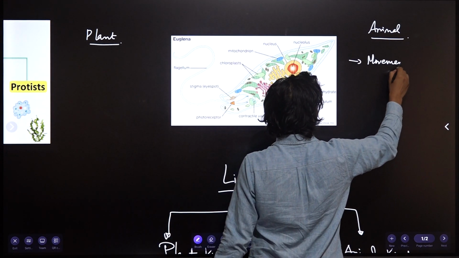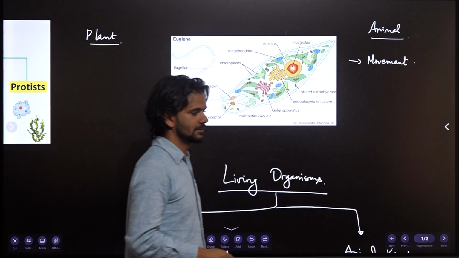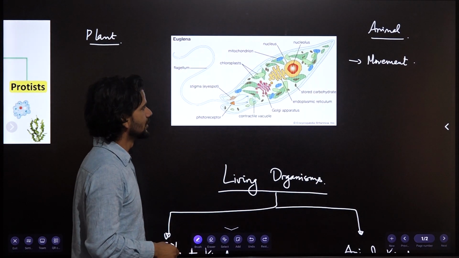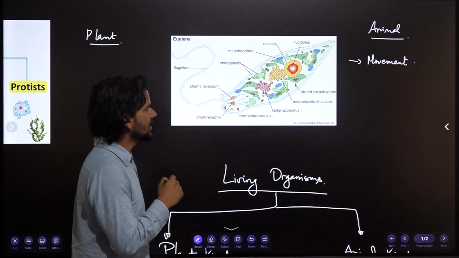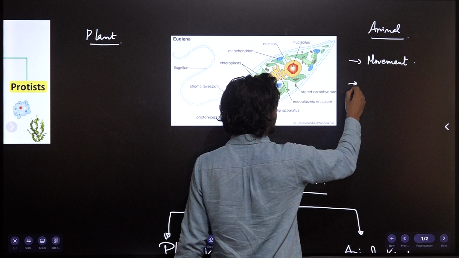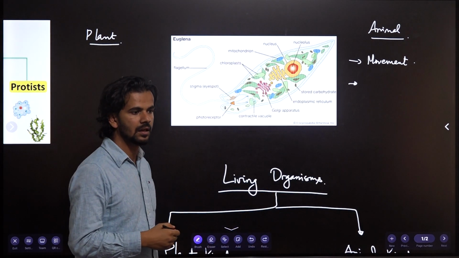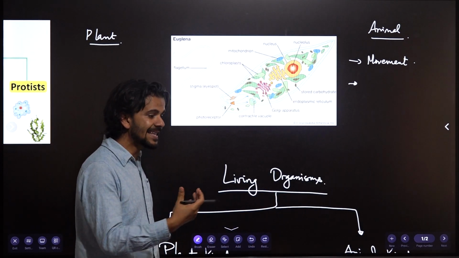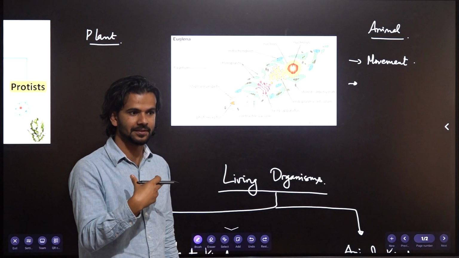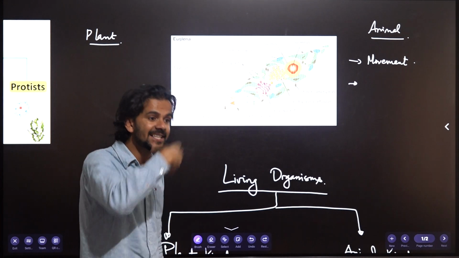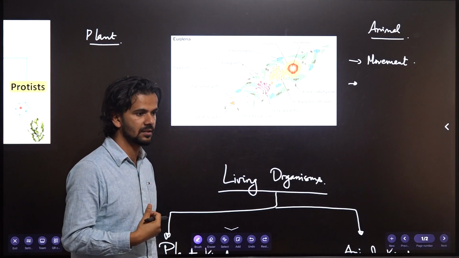This is a microorganism, a very small, unicellular organism. And the other property is that it can actually ingest smaller organisms. It can eat smaller organisms. It can digest smaller organisms.